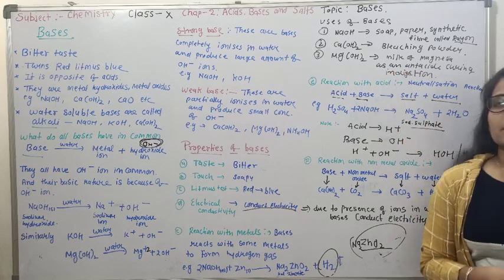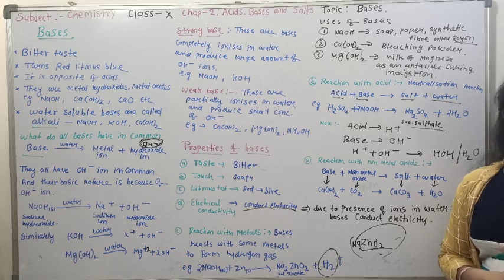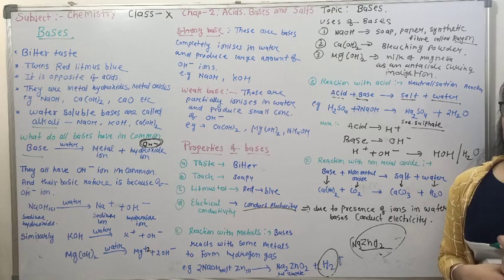In case of acidity or indigestion, milk of magnesia is given as an antacid. So this is about bases and their properties and uses.